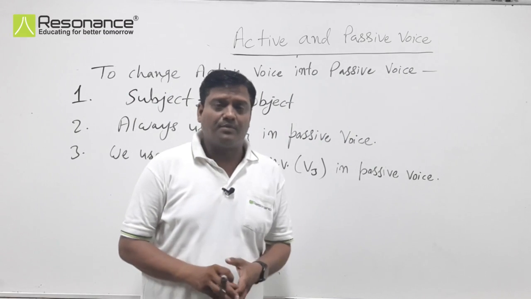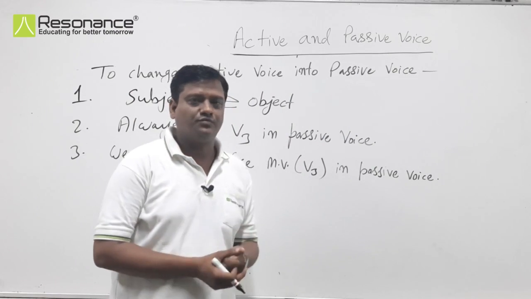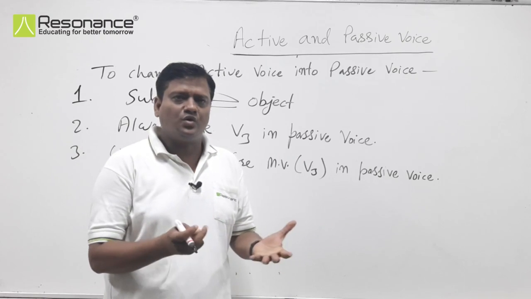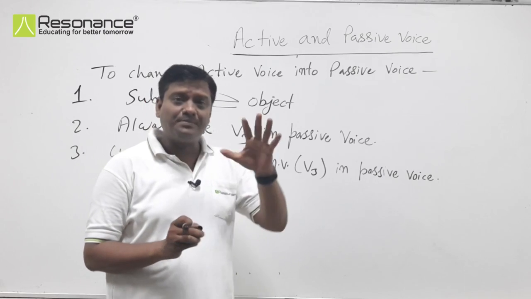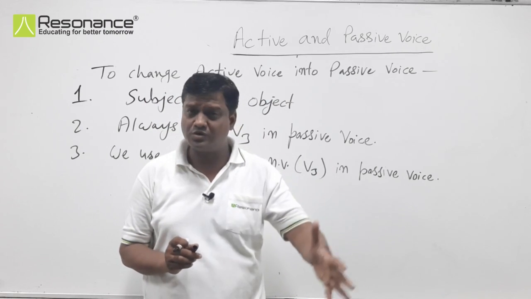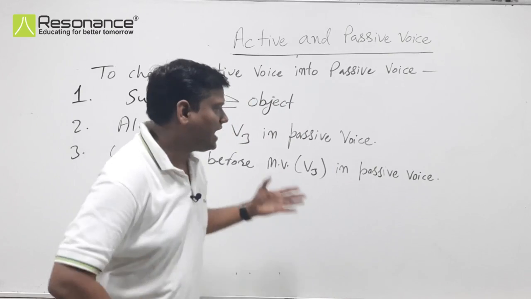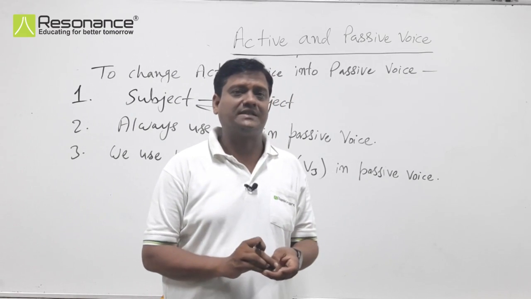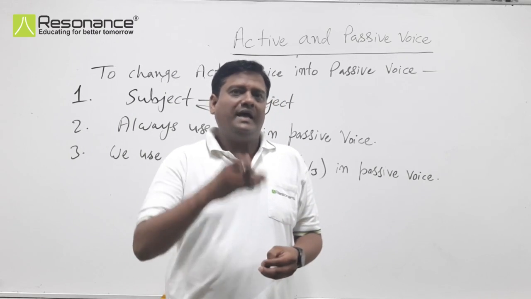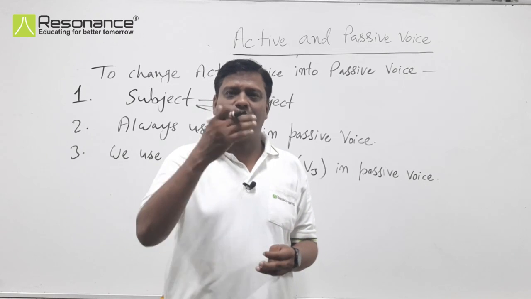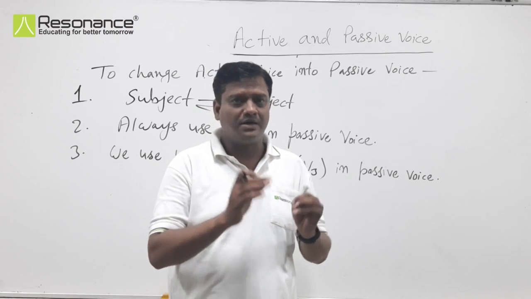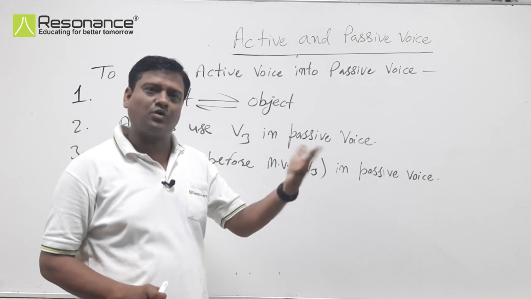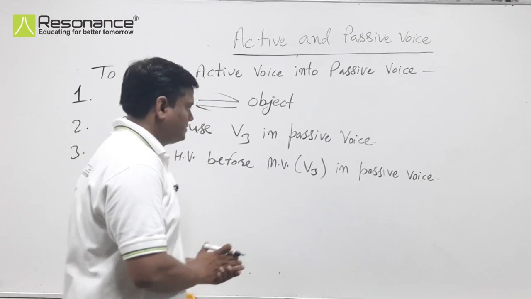We always use a helping verb before the main verb, V3, in passive voice. What does it mean? It means that in simple present tense also, and in simple past tense also, in affirmative sentences, we use a helping verb before the main verb. We know that in simple present and simple past affirmative sentences, we don't use a helping verb, but in passive voice we use a helping verb in those tenses also. Okay.